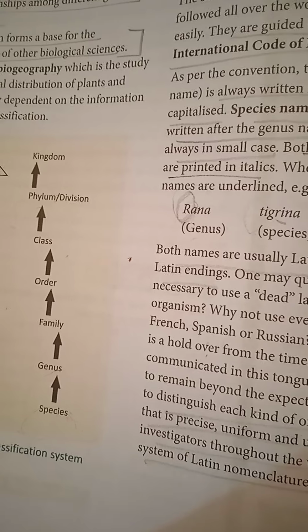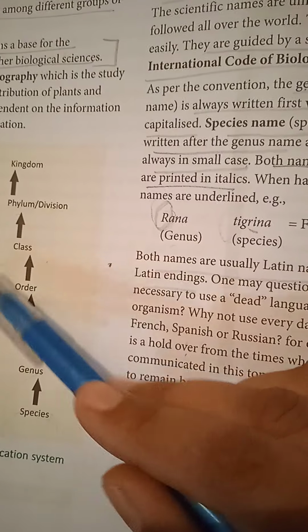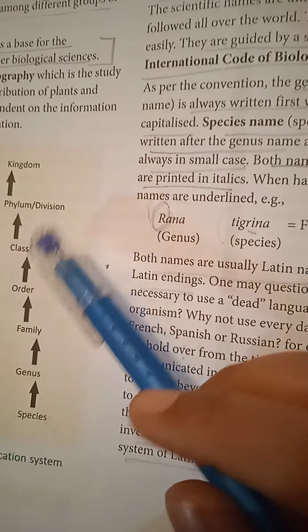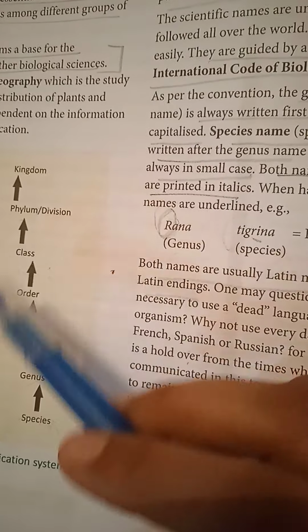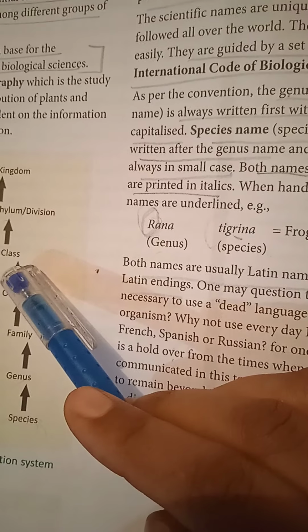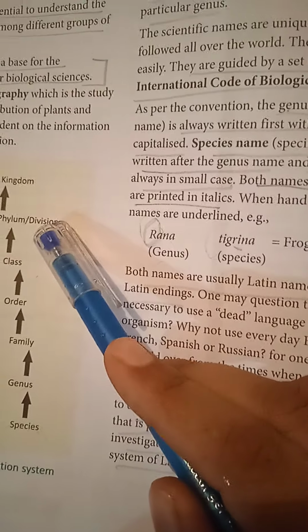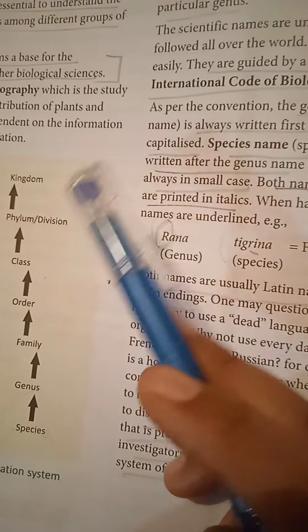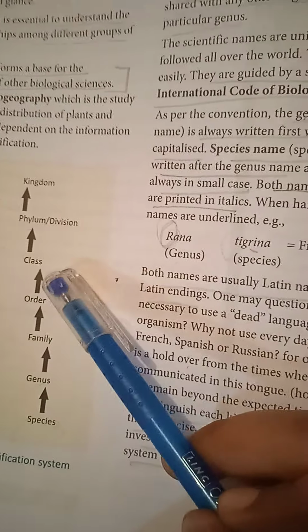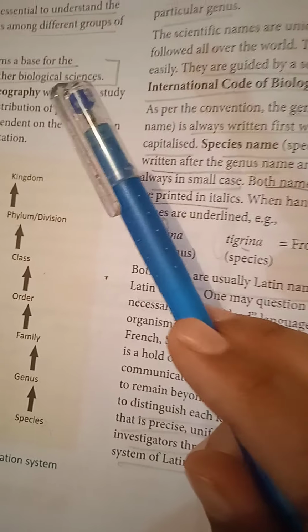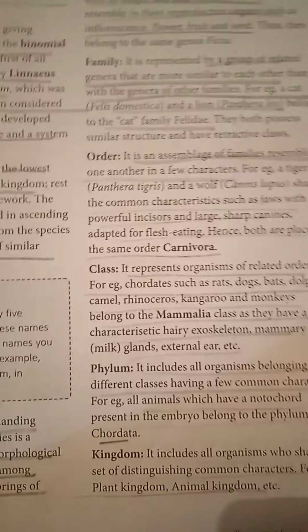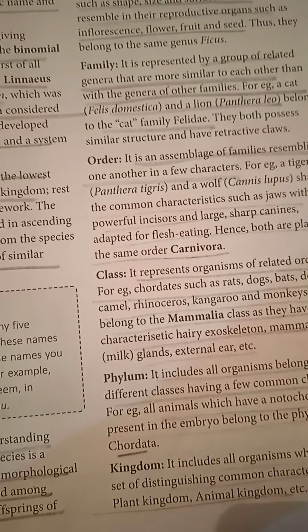When families have things in common, they will be grouped into one common order. When different orders have some similarities, they will be grouped under a class. The phylum or division includes all the organisms that belong to different classes. And finally, the kingdom includes all the organisms that have distinguishing characters, for example the plant kingdom and the animal kingdom I told you about in the very beginning.